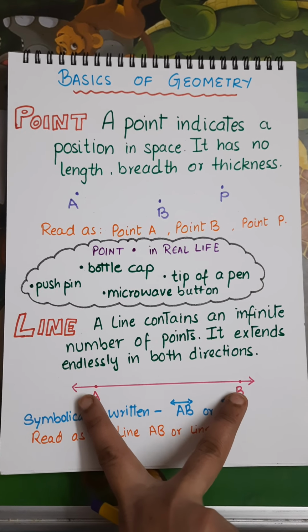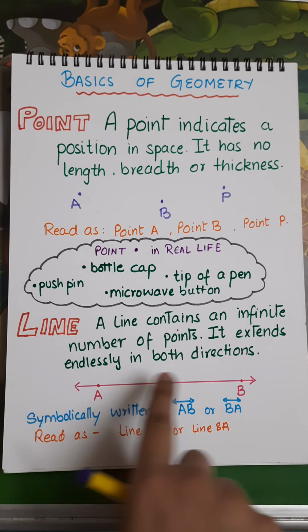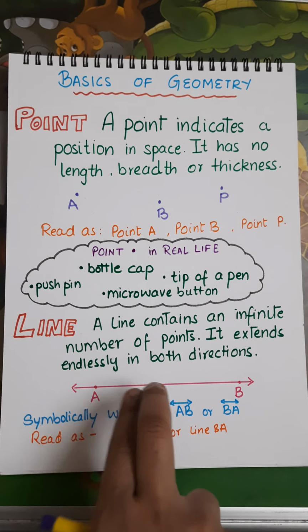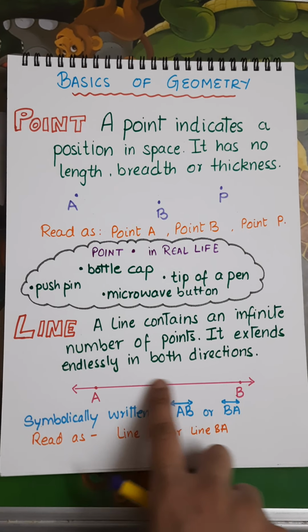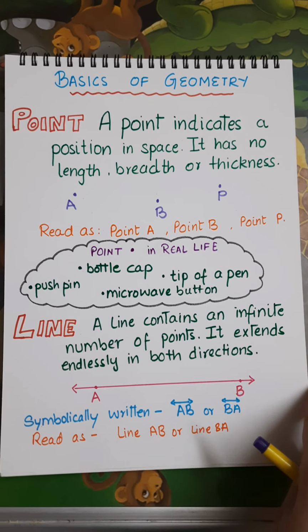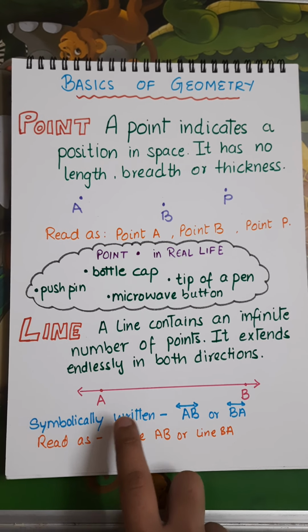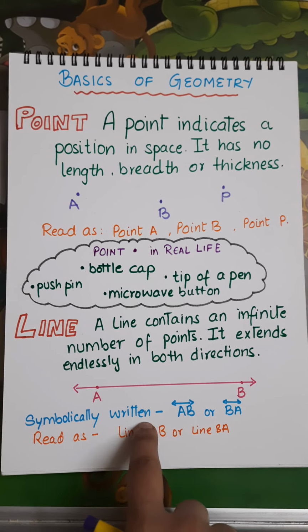And talking about line, it extends endlessly in both the directions. See, a line has two directions. One is going towards left, one is going towards right. We cannot measure it completely since it is extending in both the directions. How do we write it? Now this is very important.